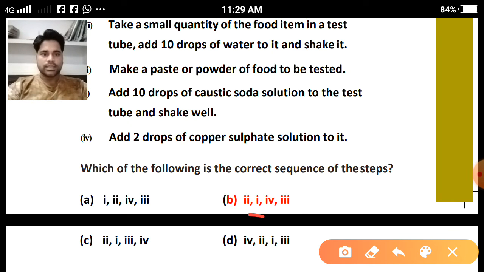Statement number 2 comes first. It will be followed by statement number 1, then statement number 4, and then statement number 3. So now this is the correct sequence, and you can revise this in a proper manner. Clear?